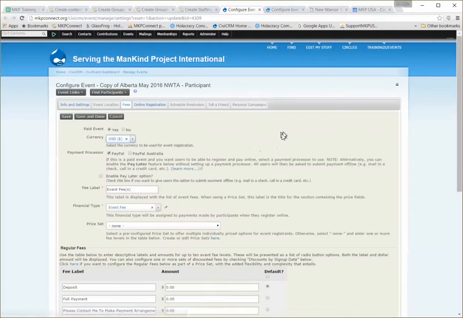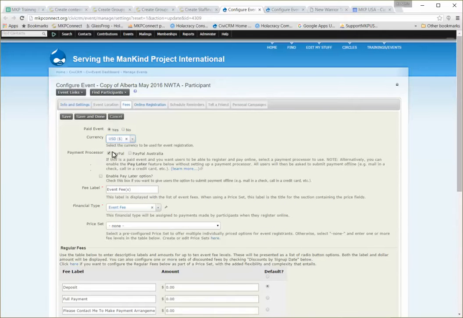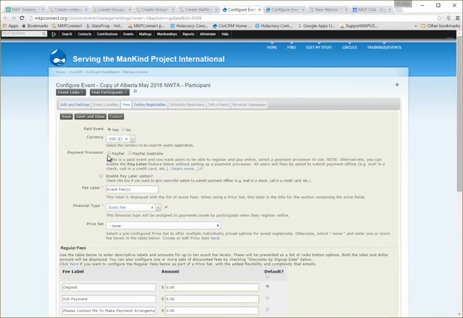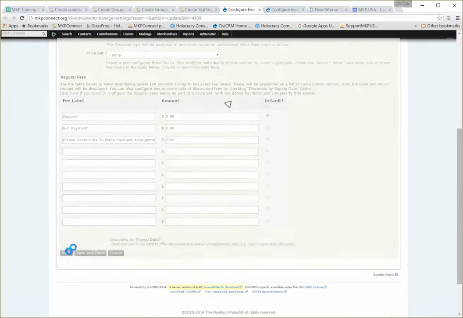Fees. So we are not processing fees for Alberta. I don't know why that is selected, so let's unselect it and then say save.